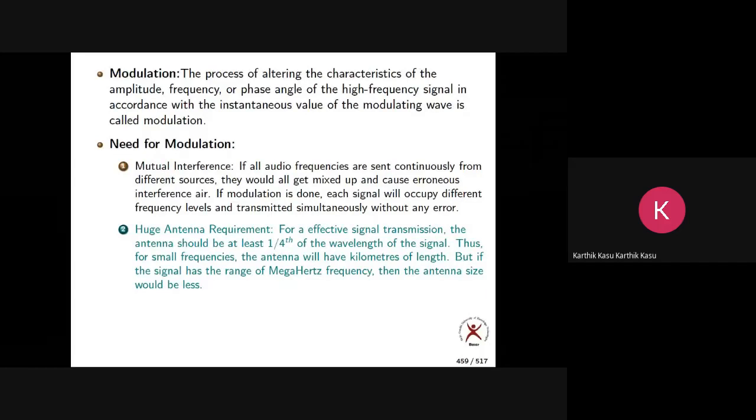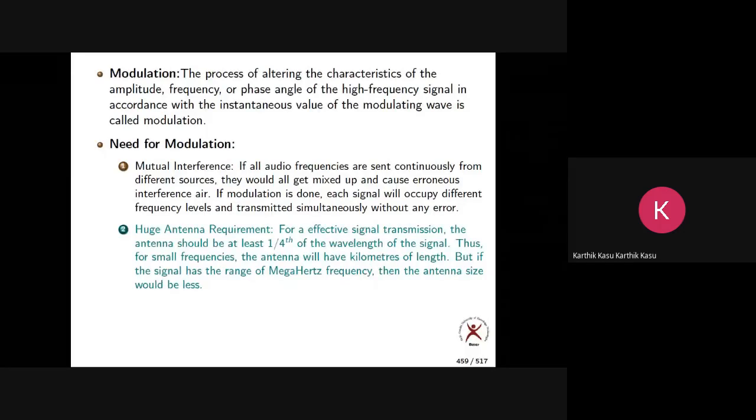For effective signal transmission, the antenna should be at least 1/4 of the wavelength of the signal. This is the concept of the antenna: to transmit any signal, the minimum height of the antenna should be lambda by 4.